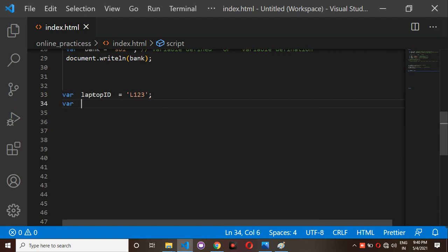Then laptopPrice I am going to write here. For example, it is 50,000. Okay. So I have two variables. For example, laptopID is equal to L123, which I have written inside quotations, means it is a string type data, and this is a number type data.